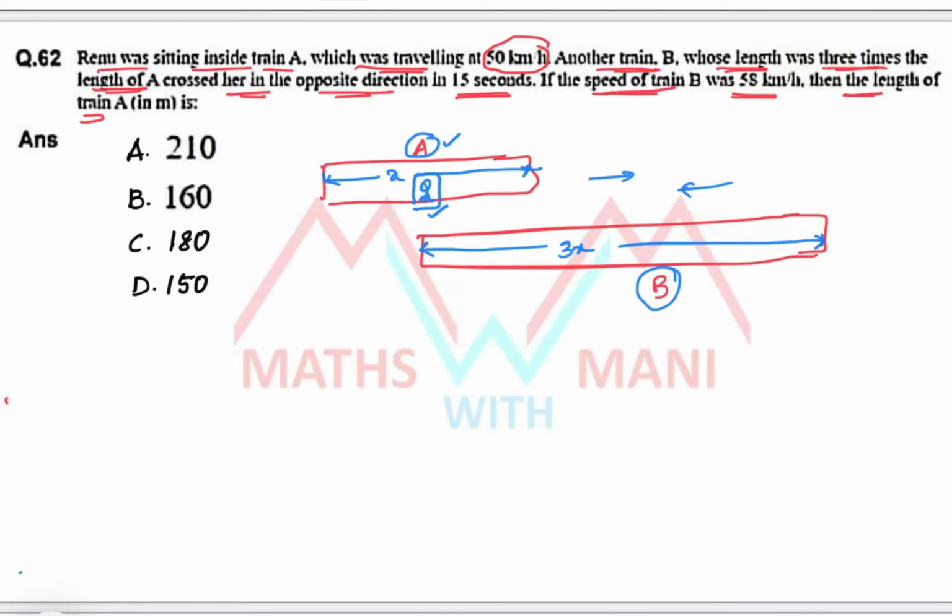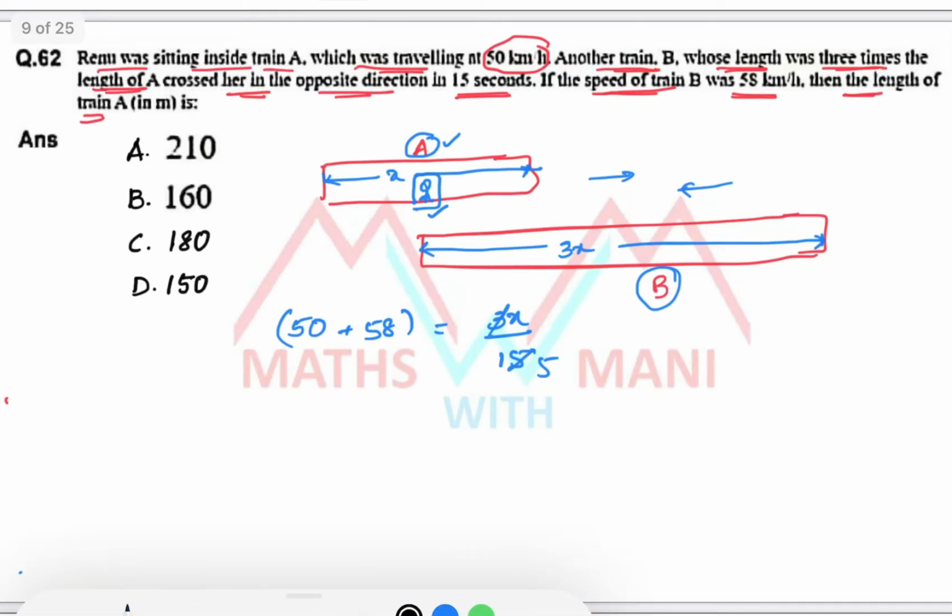Since they are moving in opposite direction, definitely their velocities should be added. Because when the objects are moving in opposite direction, the relative velocity is the sum of their velocities. So 50 is the velocity of A and 58 is the velocity of B. This total velocity is equal to the length of the train B by the time taken, that is 3x by 15. But here the velocity is in km/h, so you have to multiply with 5 by 18 to get meters per second, because here time is in seconds.